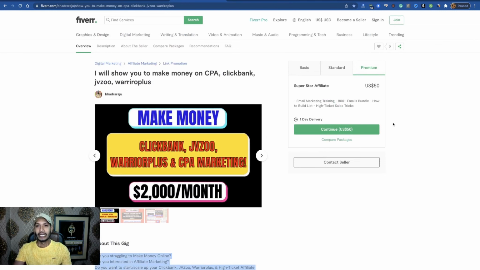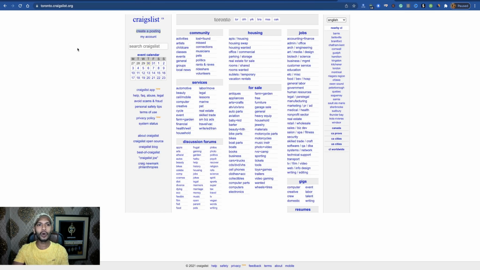Okay, now you have to go to Craigslist, and it's the trick: toronto.craigslist.org. Okay, you have to visit this Craigslist. If you use a random Craigslist location, then you can be suspended, and I recommend you use Canada Craigslist. Okay, for this I visit toronto.craigslist.org. You have to follow it, and you have to visit this toronto.craigslist.org.